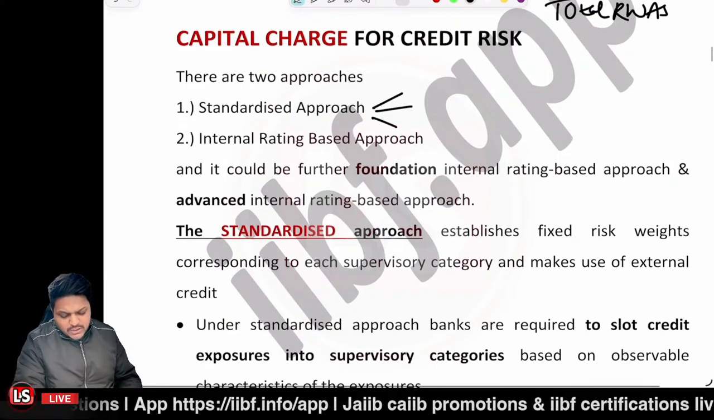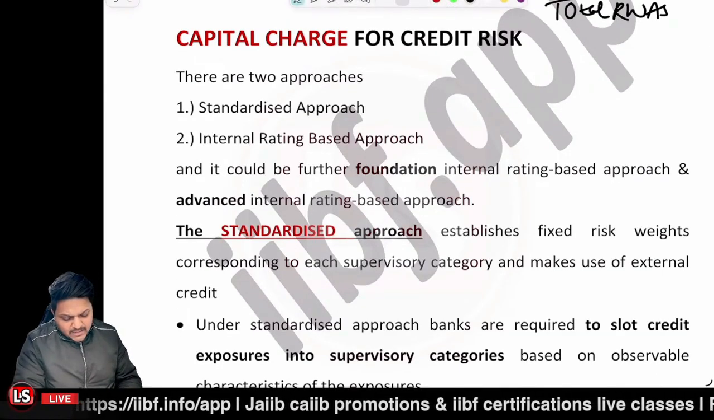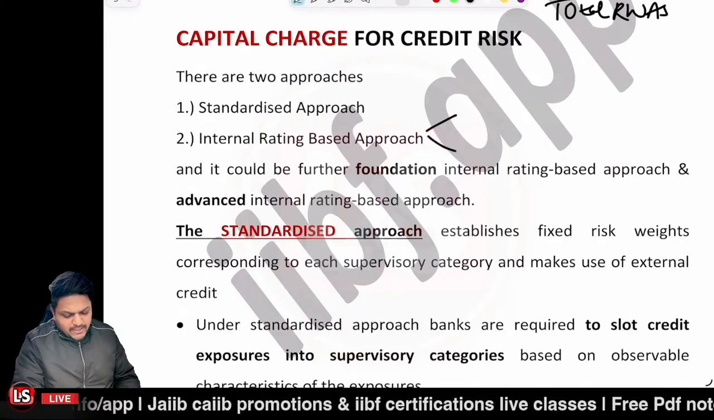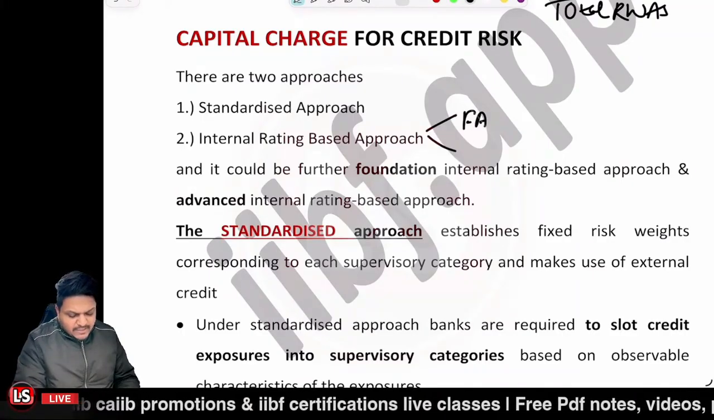So we have two approaches. One is the standardized approach, and the other approach is the internal rating based approach. One is the foundation approach, and the other one is related to what?